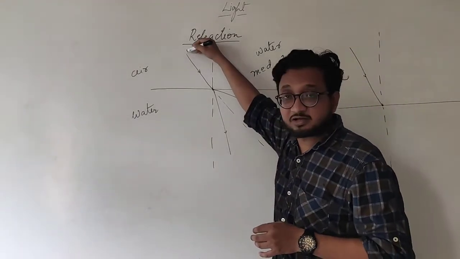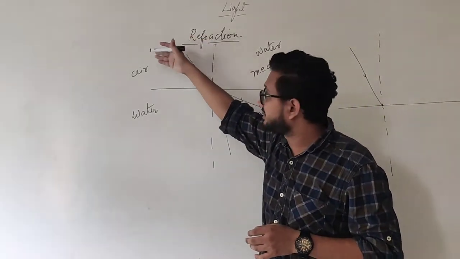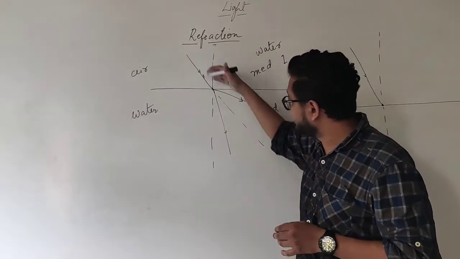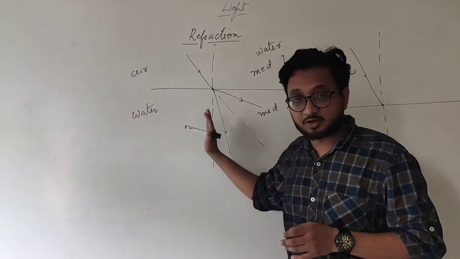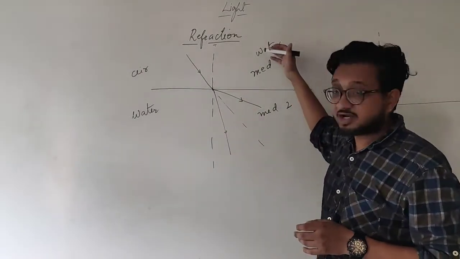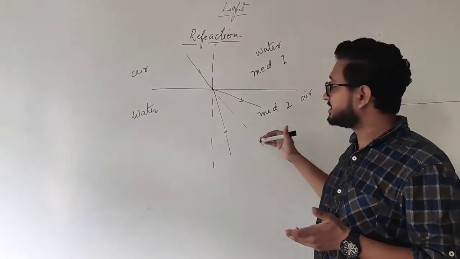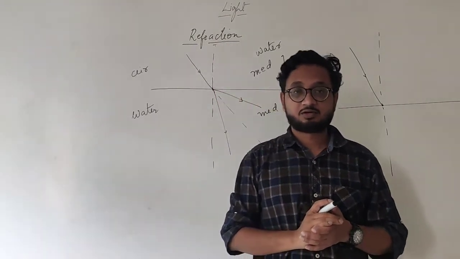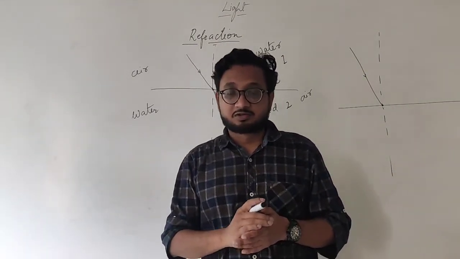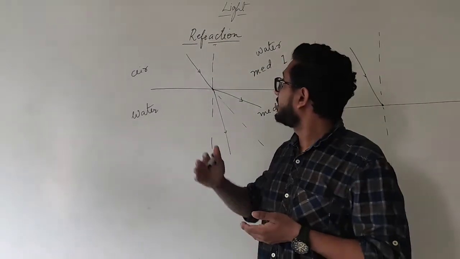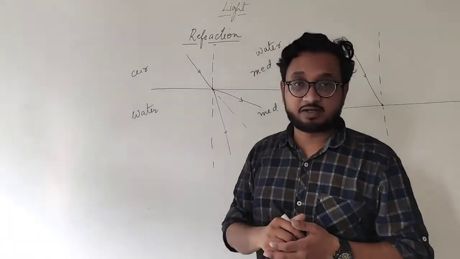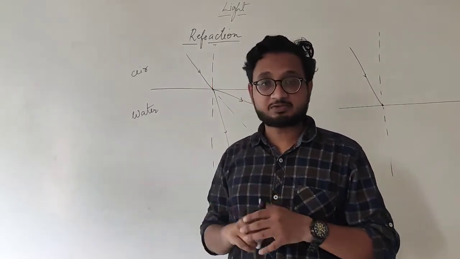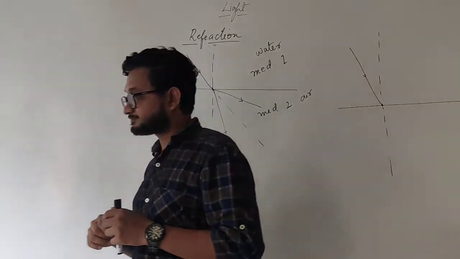Let's say the ray of light is entering from a rarer to a denser medium. That means it will move towards the normal, and when the ray of light is entering from denser to a rarer medium, it will move away from the normal. So this is the phenomenon of refraction of light. I will draw both the diagrams separately so that you can understand.